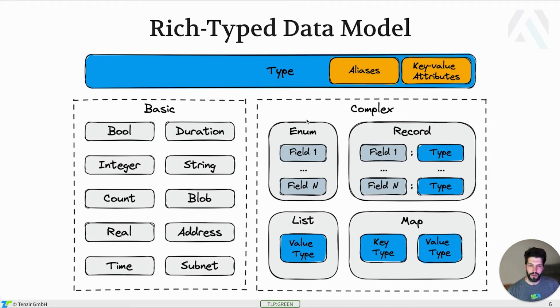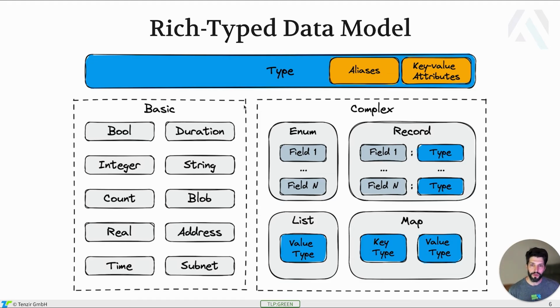Moving closer inside that Arrow data plane, this is the domain-specific model we had prior to using Arrow, and we actually still use it. What I want to say is we came up with this independent of Arrow. It's basically structured data quite flexibly, with the ability to have type aliases, so user-defined types, and attaching custom semantics to types with key value attributes. And then there are some basic types that represent the data flexibly: bool, duration, integer, strings, and more complex types that depend on runtime state, such as the number of fields in an enum or a record.